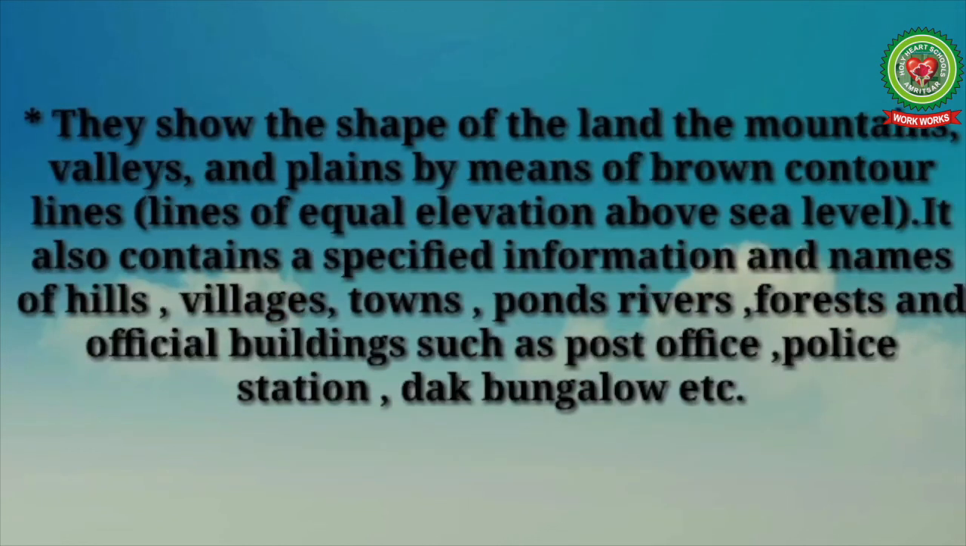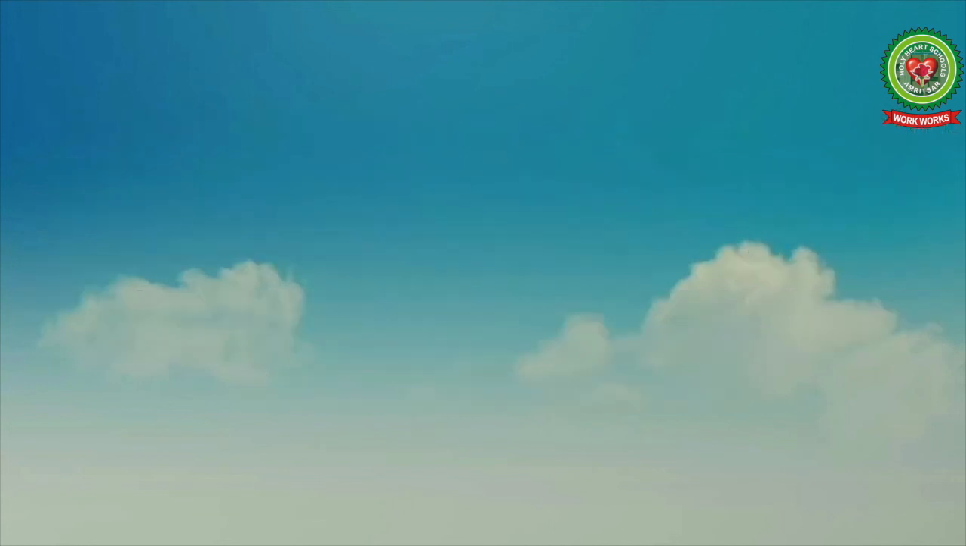Thus, they show the shape of the land, the mountains, valleys and plains by means of brown color lines, that is lines of equal elevation or height above the mean sea level. It also contains specified information and names of hills, villages, towns, ponds, rivers, forest, official buildings such as post office, police station, dak bungalow, etc.